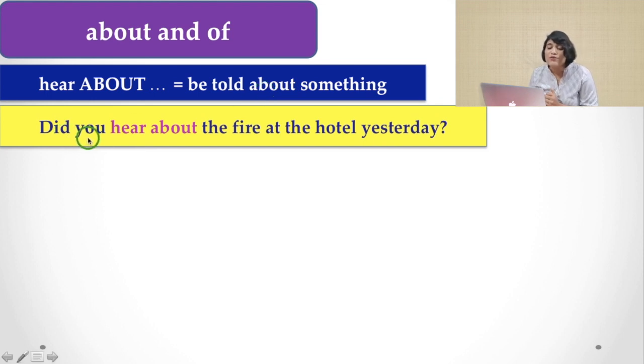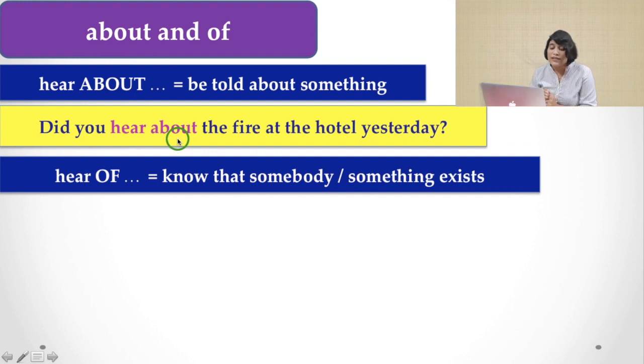What is the example for you? Did you hear about the fire at the hotel yesterday? Here you find when we are using hear about, we actually want to share the information. That is, we actually want to know the information of something, that is the fire at the hotel yesterday. Hear about means when we are talking about some information which was told to you by someone. So here you have to use hear about.